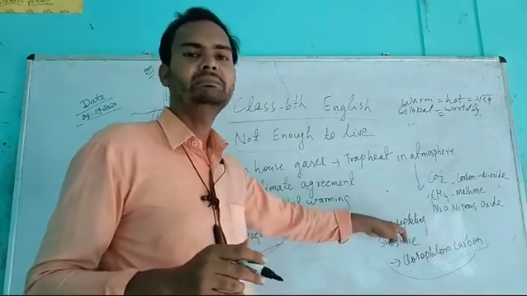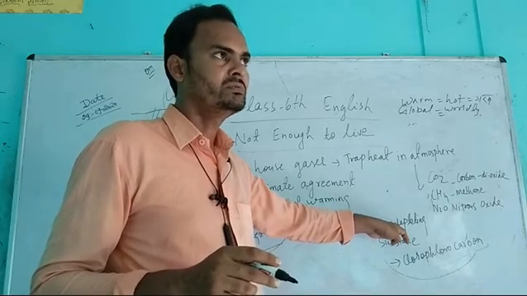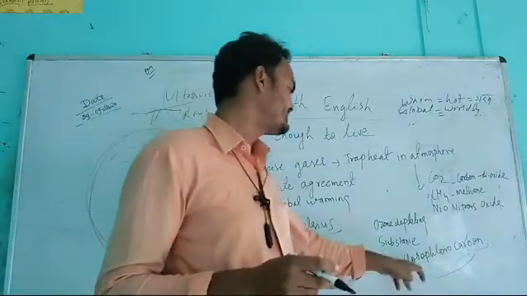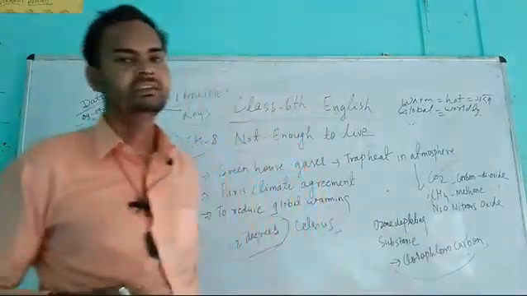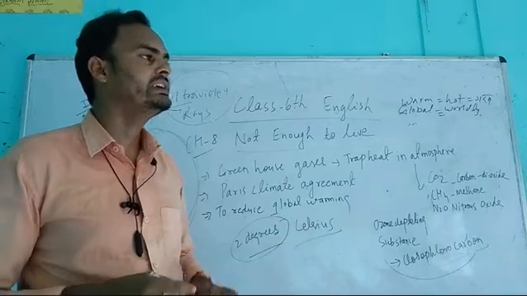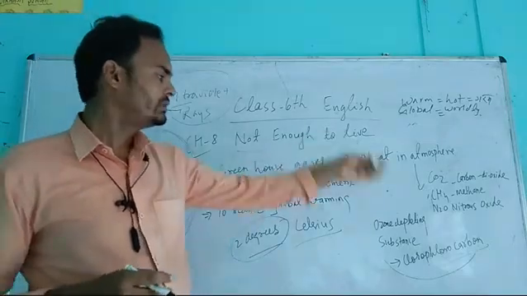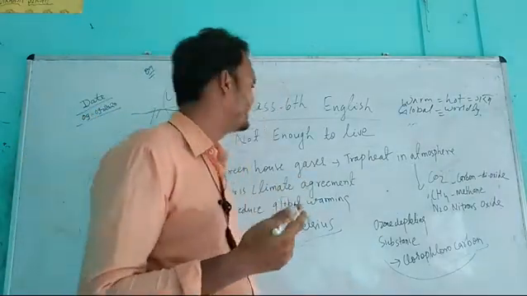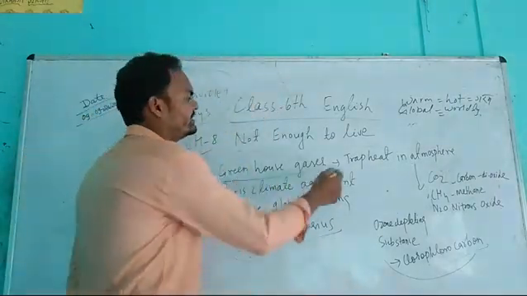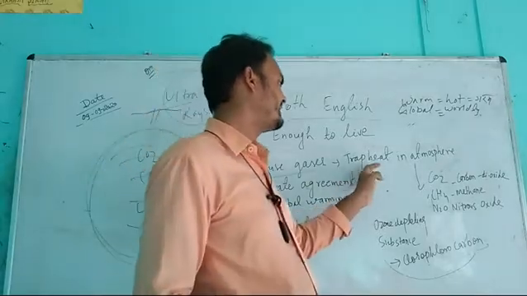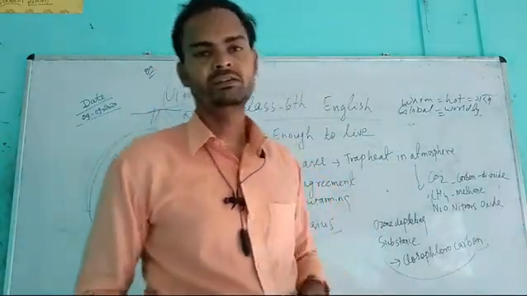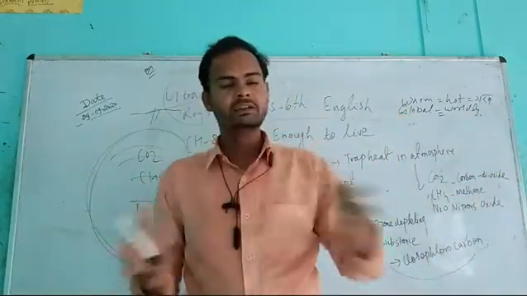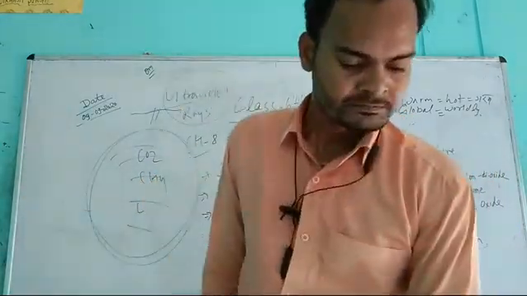Ozone layer depleting means if there is a hole in the ozone layer, so this substance chlorofluorocarbon is the cause of this ozone layer destruction, and all these greenhouse gases are the reason behind global warming and trap heat in the atmosphere, increasing the heat of the atmosphere, and by that global warming increases.